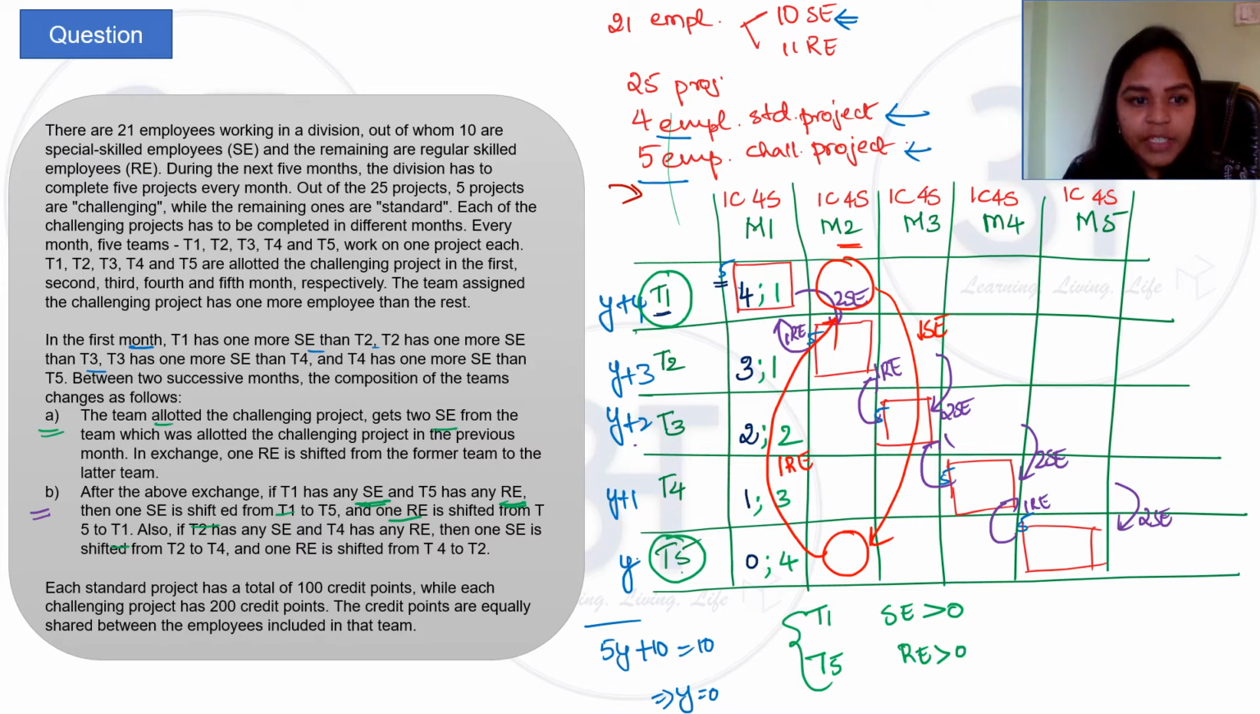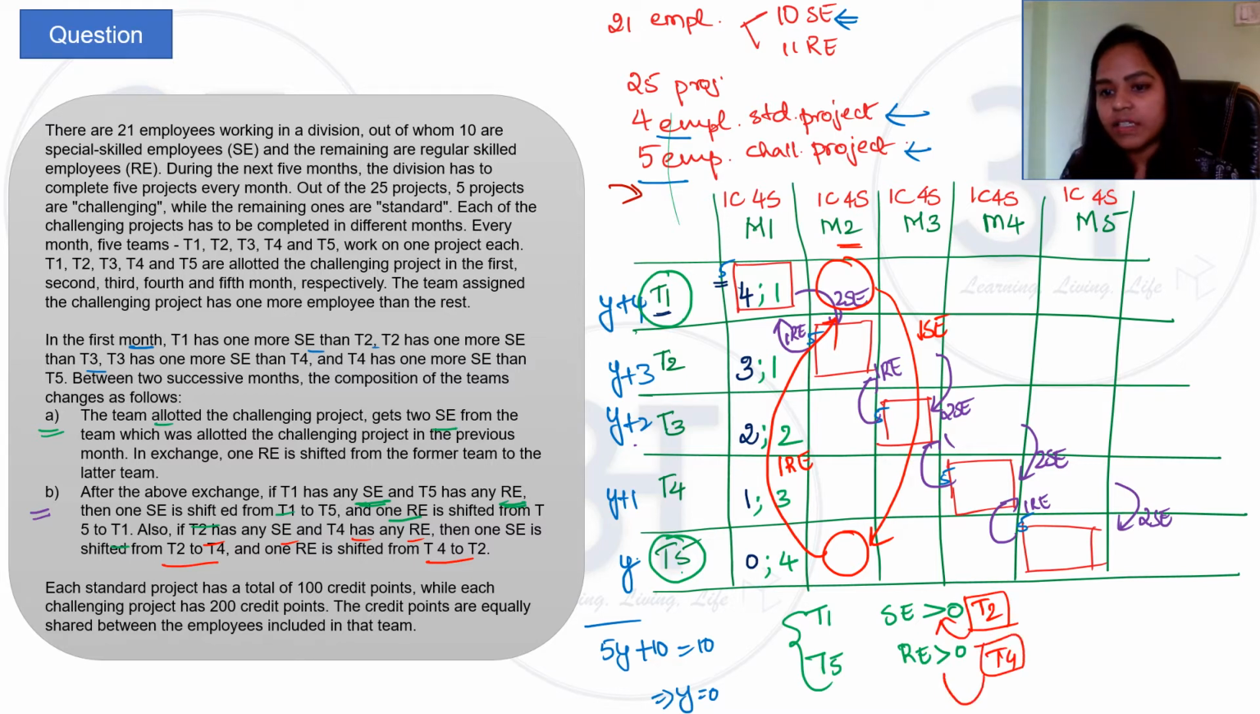Then there is the next point. Also, if T2 has any SE and T4 has any RE, then 1 SE is shifted from T2 to T4 and 1 RE is shifted from T4 to T2. So the same shifting is happening between T2 and T4 also. If in team 2 the number of SEs is greater than 0 and in T4 the number of REs is greater than 0, if both of these hold good, then whatever exchange happens between team 1 and team 5, the same will happen between team 2 and team 4. So there will be one shifting of 1 SE from 2 to 4 and 1 RE from 4 to 2.